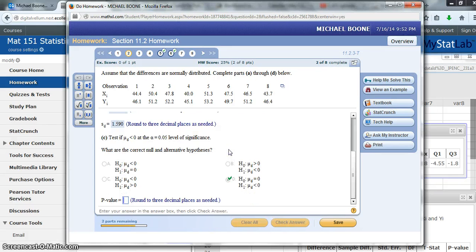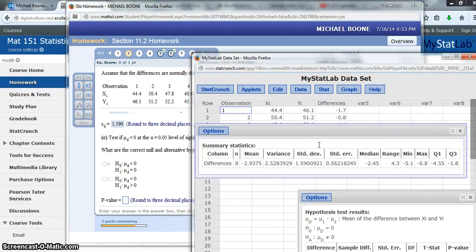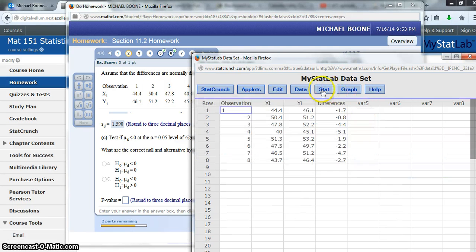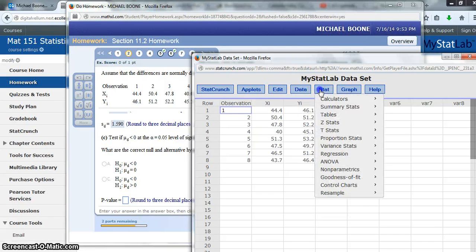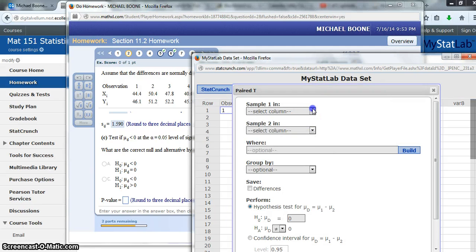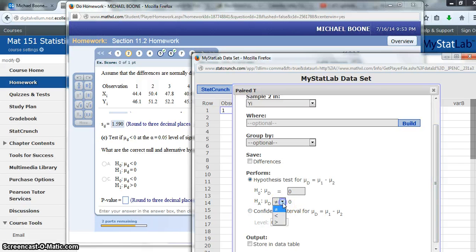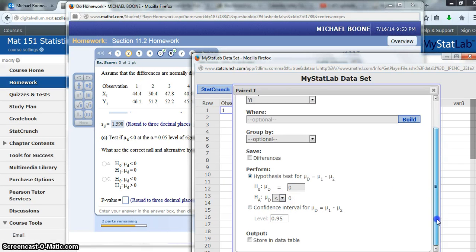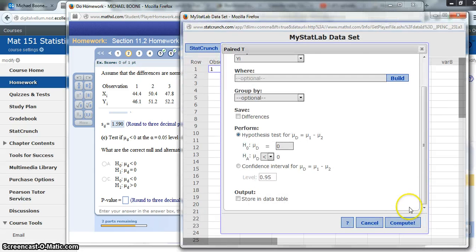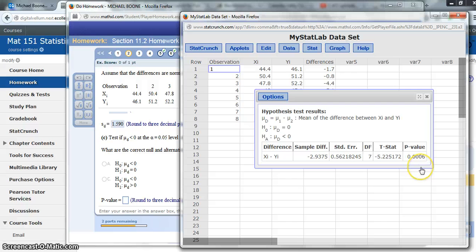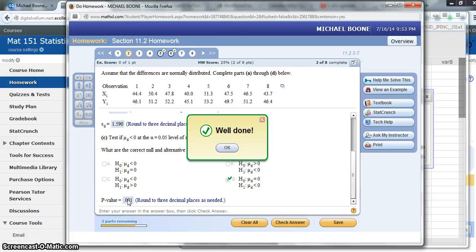Now we're looking at part D, find the p-value. So let's go back here and do this hypothesis test again. We took our stat, t-stat, from paired dependent samples. My first one was my x's, my second one was my y's, because that's what they told me. Then we can just do our hypothesis test and say it's less than 0. This will give us our p-value, which is 0.0006. So to 3 decimal places would be 0.001.